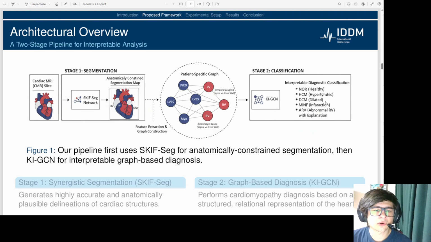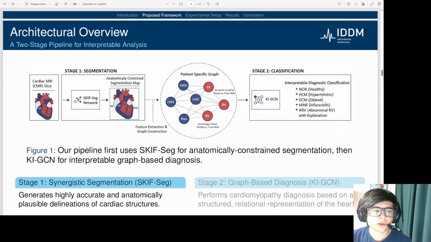On the left, a raw cardiac MRI slice is fed into our segmentation network. This produces an anatomically constrained map, which is then used to construct a patient-specific graph that is finally passed to our classifier for interpretable diagnosis.